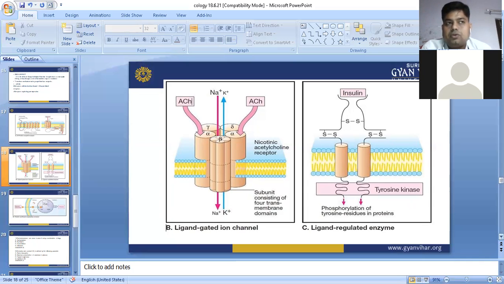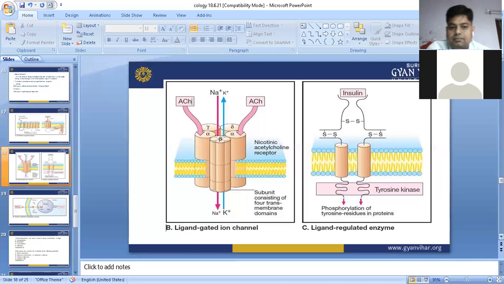Also in this receptor, the major role is that the length of the sulfur bond is changed. If the length of the sulfur bond is changed, then the receptor will be activated. Once the receptor is activated, then the tyrosine kinase enzyme will be activated, and it will phosphorylate and release protein substance. So this is the ligand regulated enzyme ring structure.